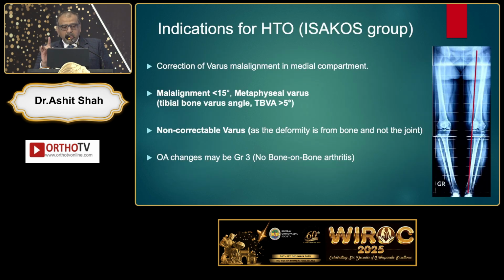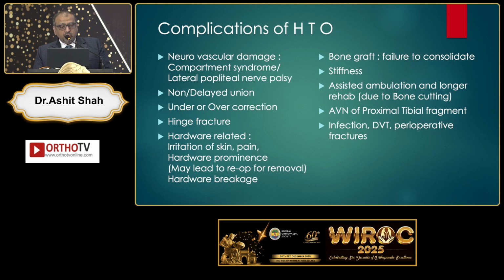What are the ideal indications of HTO? It is for varus malalignment on the medial side. So if the malalignment is around 15 degrees and your tibial bone varus angle is more than 5 degrees, and it's a non-correctable varus because it is coming from the bone, and OA changes can be grade 2 or grade 3, that's where the osteotomy can work.